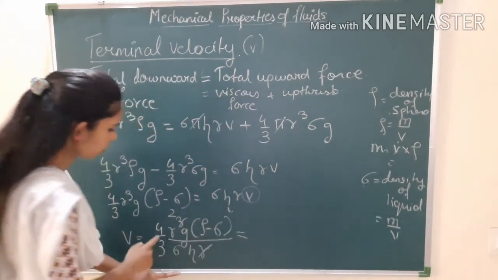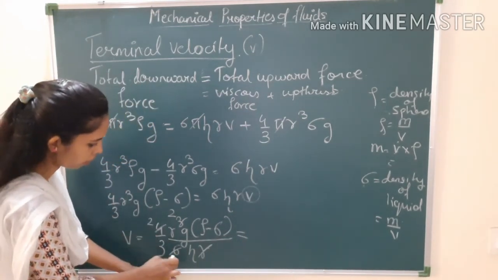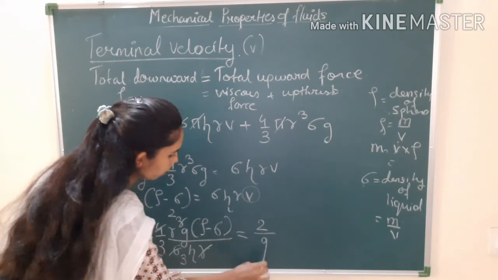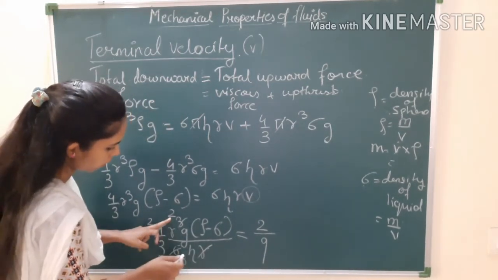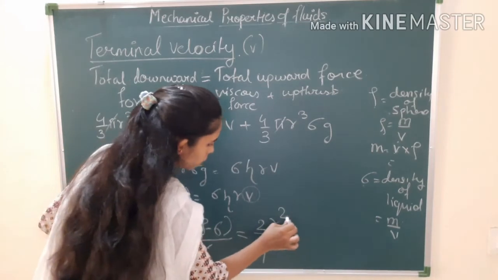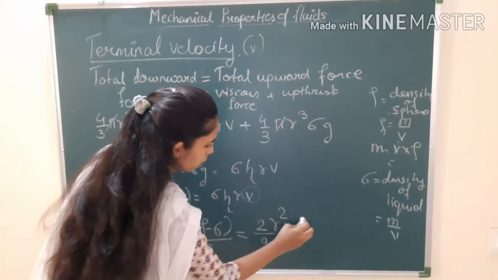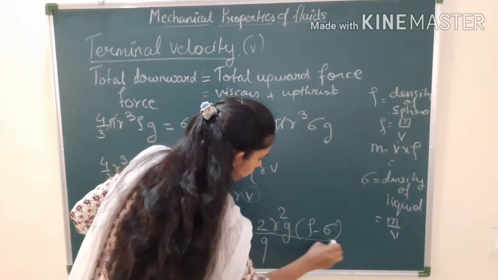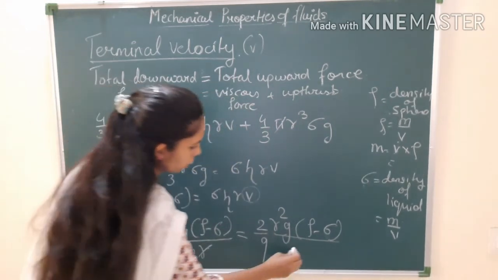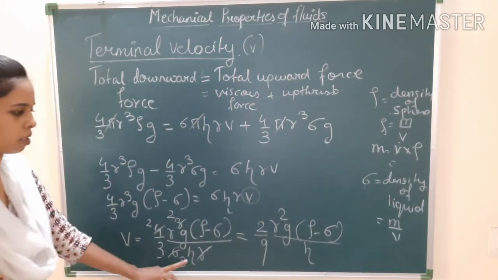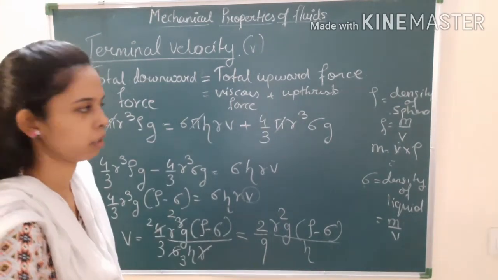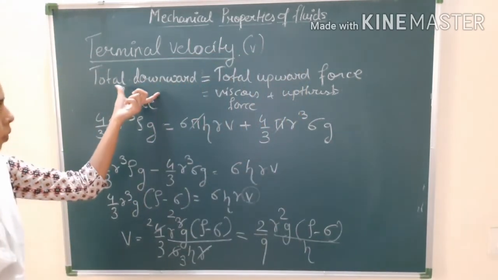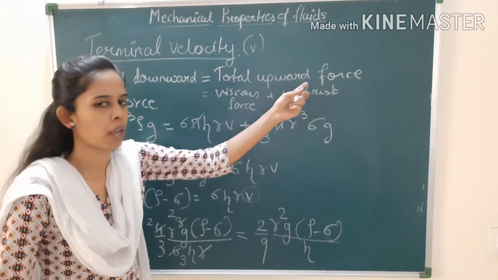So therefore what will you get? 4 and 6, these 2s are there, and this will be 3. So it will become 2 upon 3 times 3, which is 9. Here one r was getting cancelled. So therefore v equals 2 r square g, bracket rho minus sigma, divided by 9 eta. Okay, so this is the formula you got from what? The upward force. How did you get this formula? By using what? Total downward force is equal to total upward force.